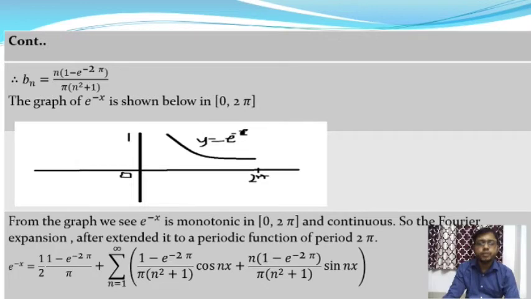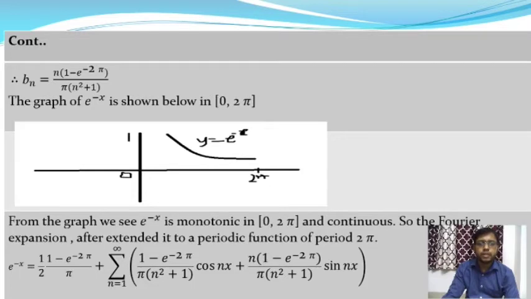Then the function f of x is equal to a0 by 2 plus summation over n is equal to 1 to infinity an into cos nx plus bn into sin nx, where f of x is equal to e to the power minus x, so this function is given, and a0 is equal to 1 minus e to the power minus 2 pi by pi.